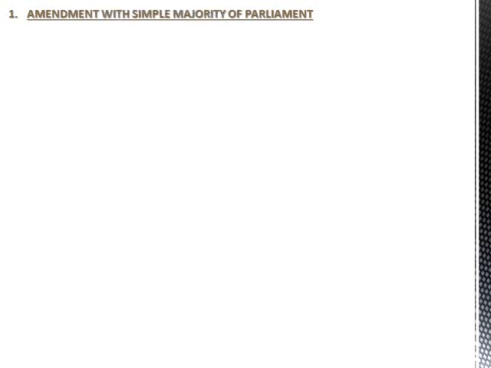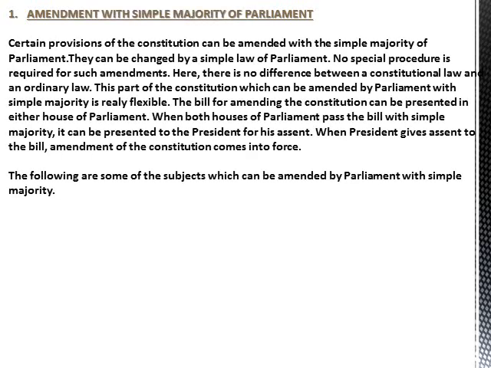1. Amendment with simple majority of Parliament. Certain provisions of the Constitution can be amended with the simple majority of Parliament. They can be changed by a simple law of Parliament. No special procedure is required for such amendments. Here, there is no difference between a constitutional law and an ordinary law. This part of the Constitution which can be amended by Parliament with simple majority is really flexible.